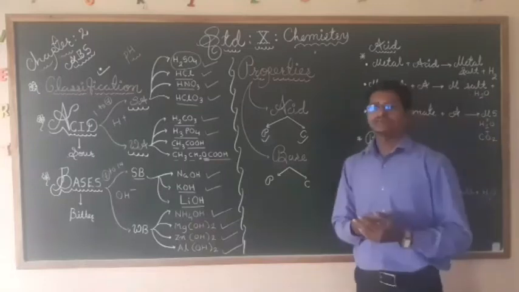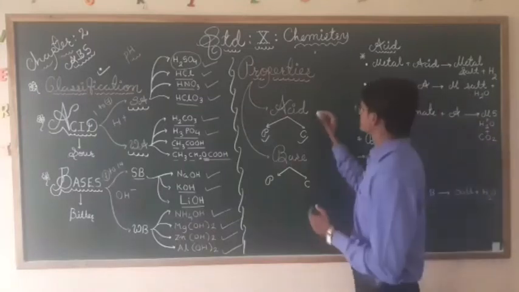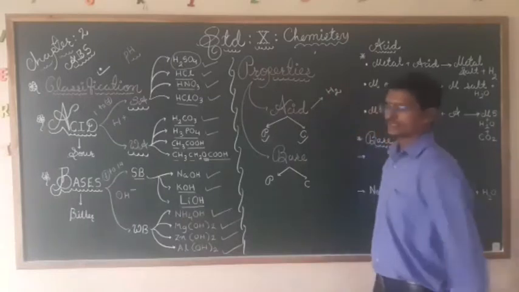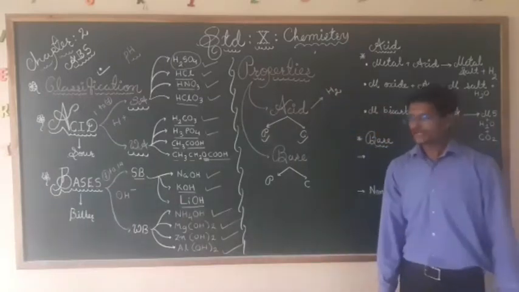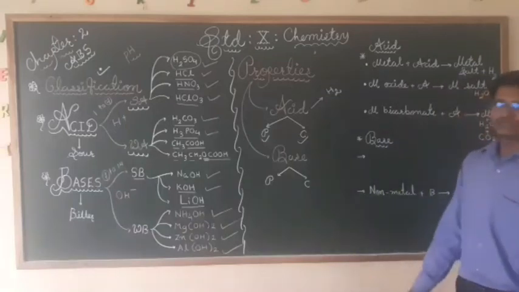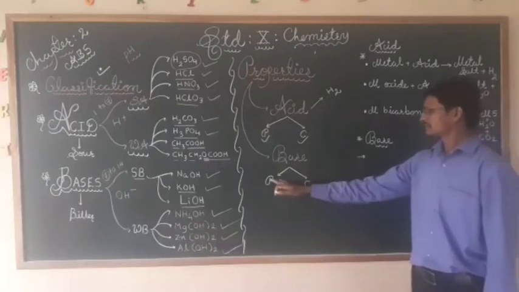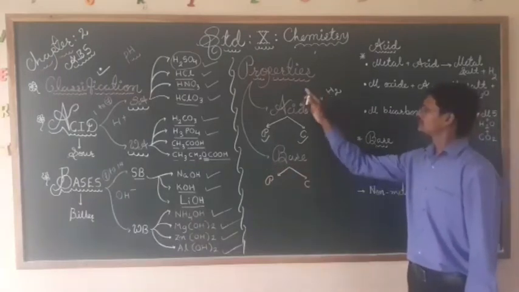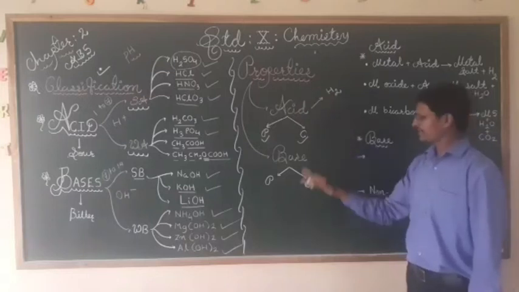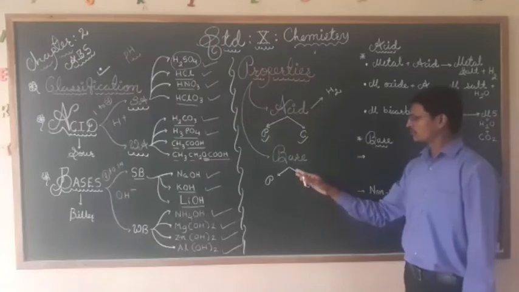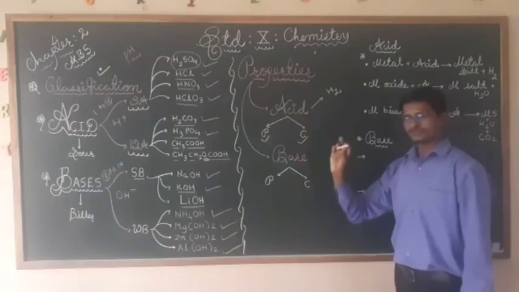When they react with any metal, they produce hydrogen gas. Here base also somewhat produces hydrogen gas, but only a few metals react with base and produce hydrogen. But here the common one is hydrogen. Here hydroxide ion will form, that is the OH minus form, and here the plus form you will get.